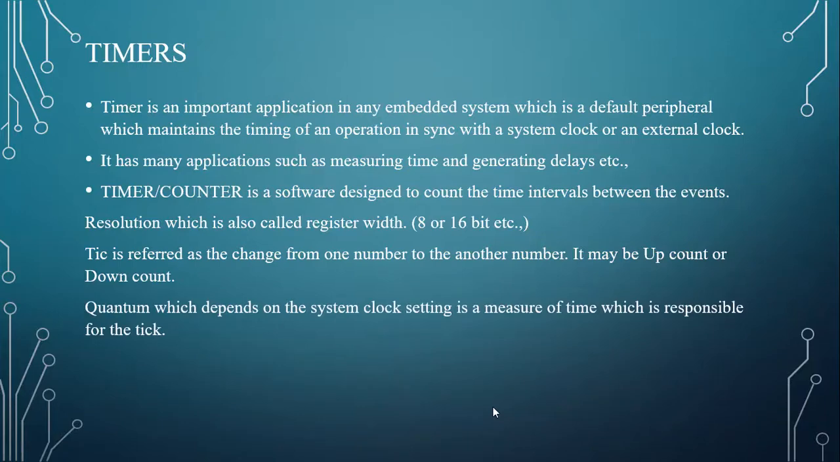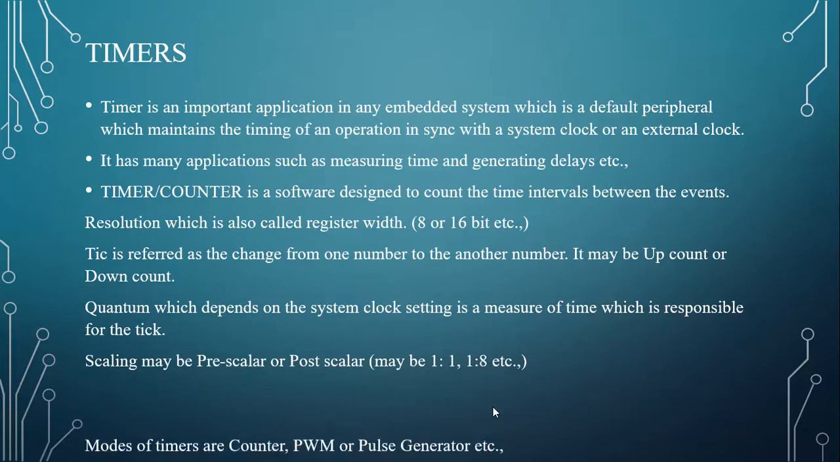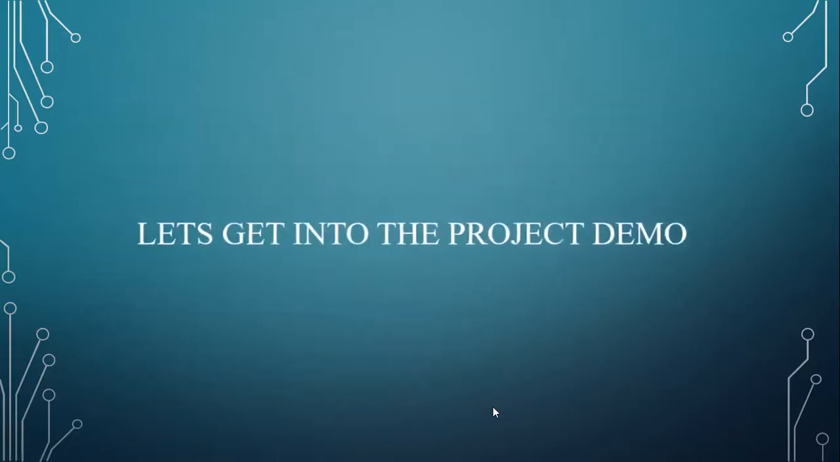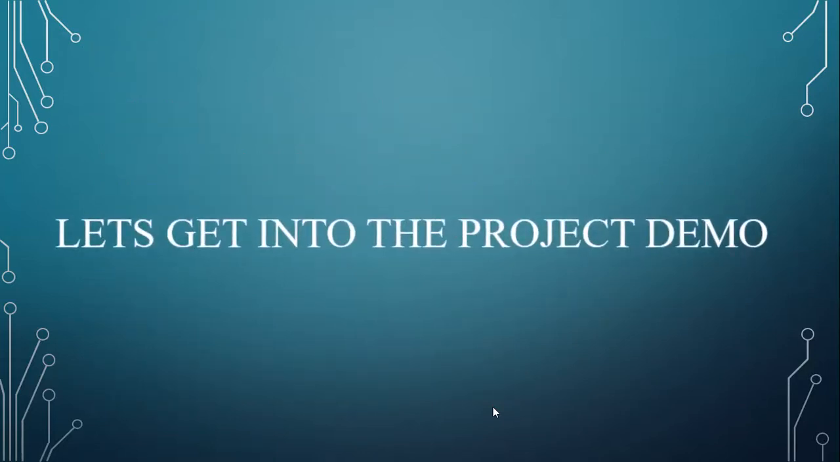Quantum, which depends on the system clock, is a measure of time which is responsible for the tick. Next is the scaling. Scaling may be prescaler or postscaler, which is used to set the time as per our requirement. Modes of timers may be counter, pulse width modulation, or pulse generator, etc. Let's get into the project demo.